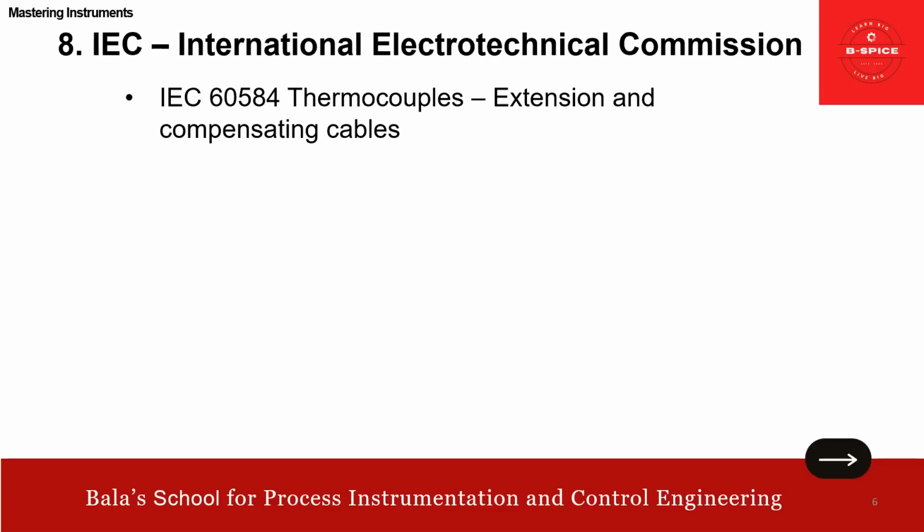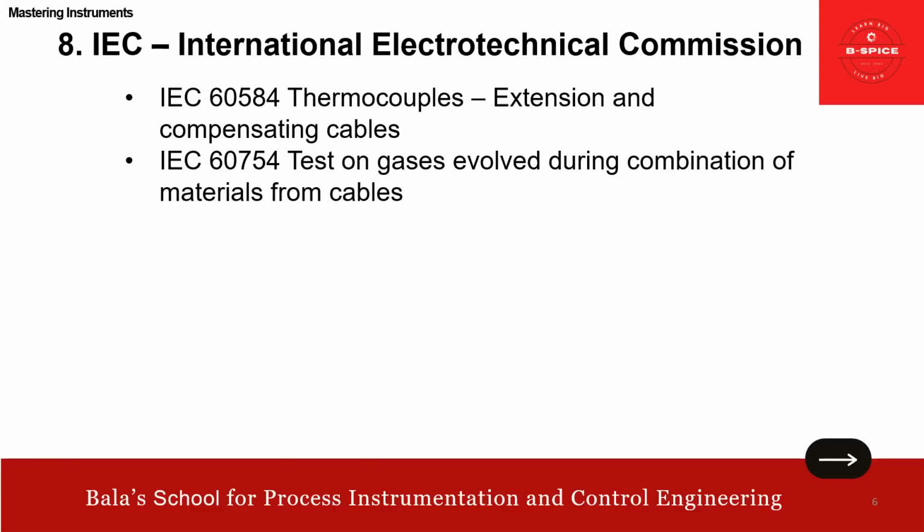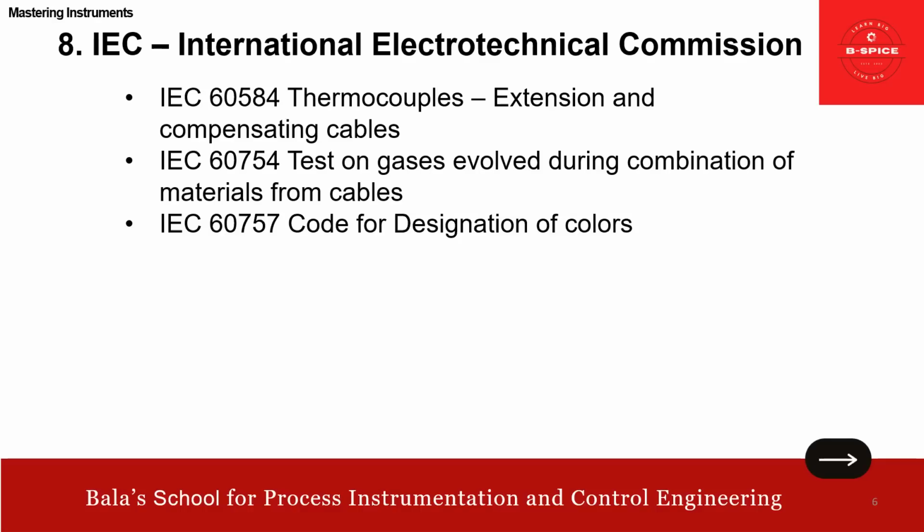Then 60584 covers thermocouples, extension and compensating cables. This is very important for us. Remember, friends, this is one of the interview questions actually. IEC 60584 means thermocouple, right? IEC 60754 is related to tests on gases evolved during combustion of material from cables. Then 60757 is the code for designation of colors.